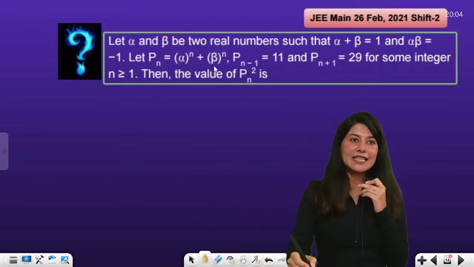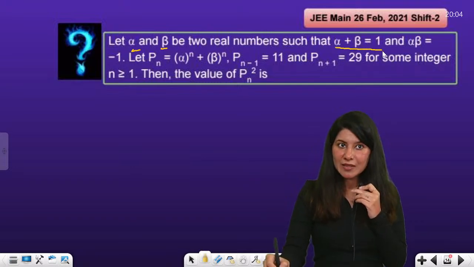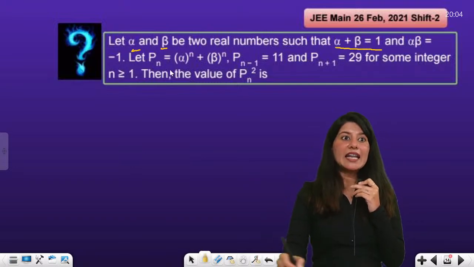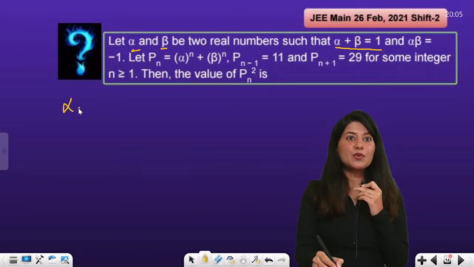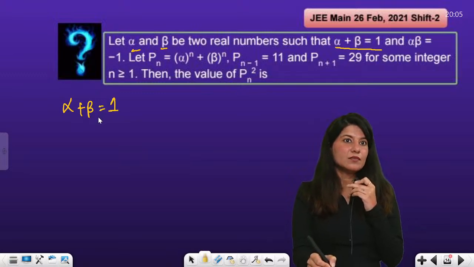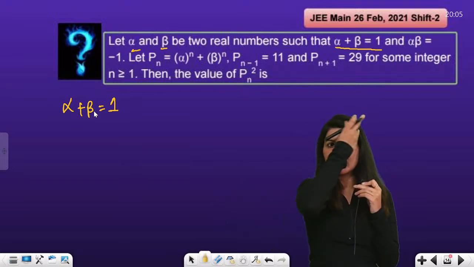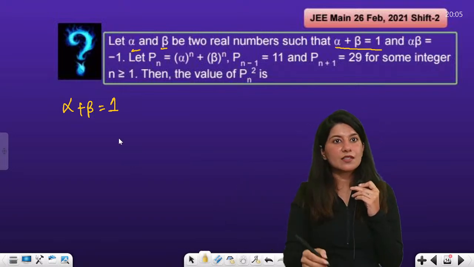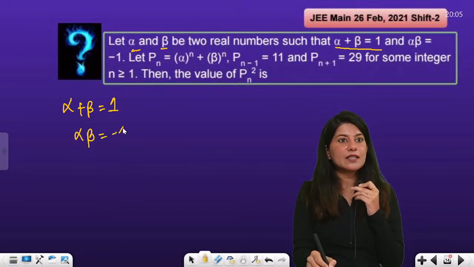Okay. So let us understand what this problem is trying to say. Alpha and beta are two real numbers such that alpha plus beta is 1 and alpha into beta is minus 1. Sum of roots is given as 1. But actually in this question nothing is mentioned about a quadratic equation, right? Let us just check. Alpha plus beta is equal to 1 and alpha beta is equal to minus 1.